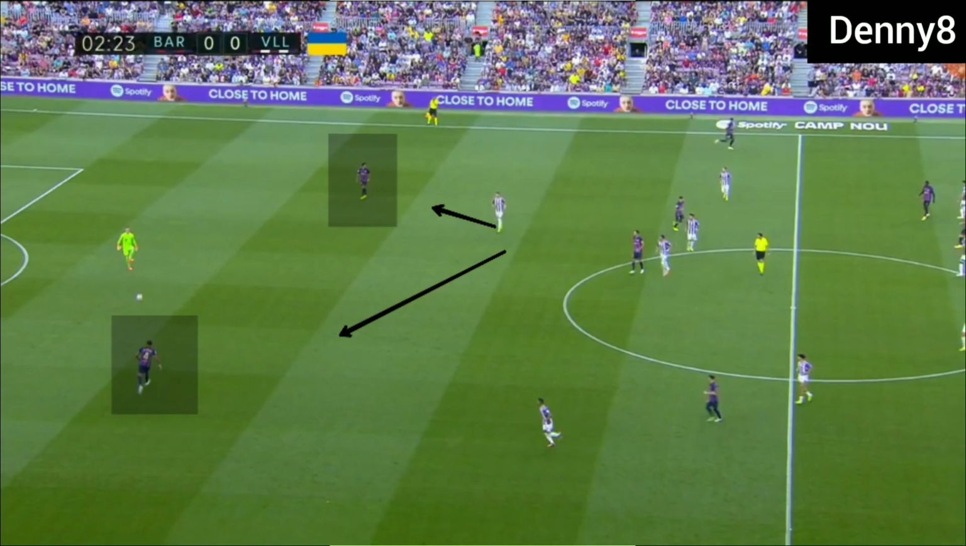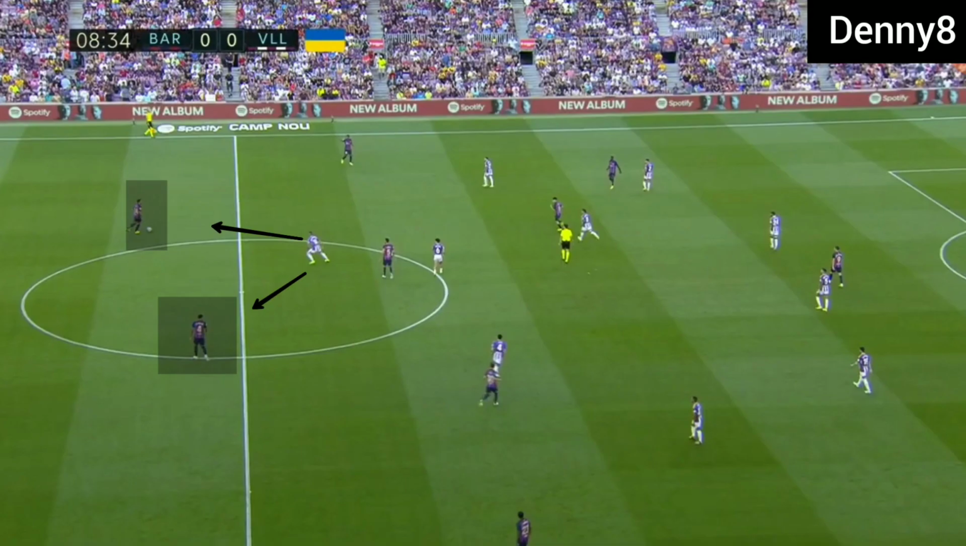Barcelona were starting with a short pass from the goal kick. Valladolid were defending deep in the first phase, so Barca were moving east with the ball. In open play, Valladolid were defending in a 4-4-1-1 formation.